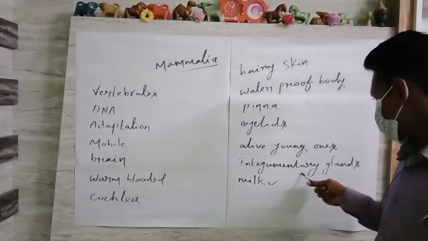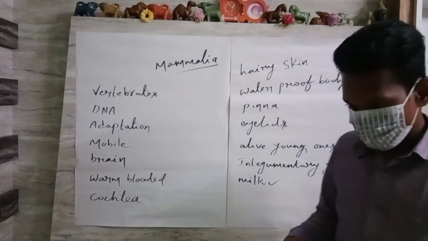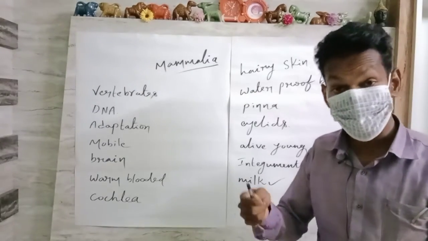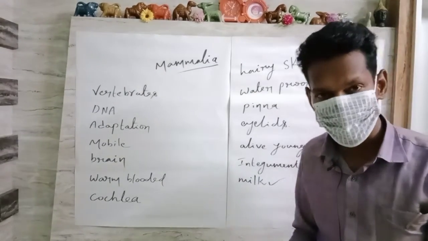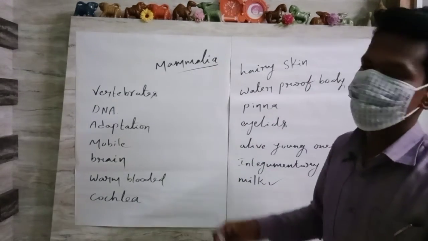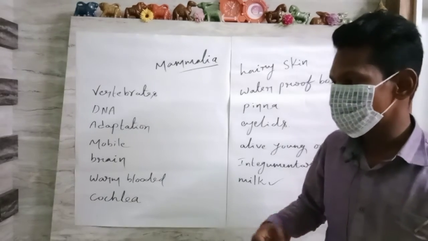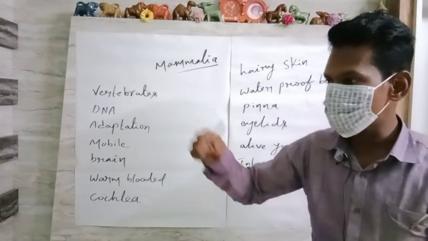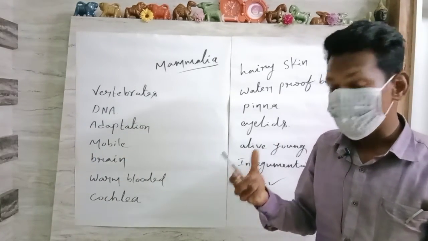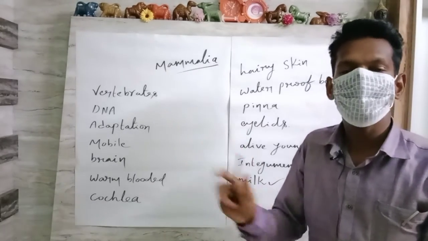And next one, integumentary glands. Integumentary glands means sweat glands, sebaceous glands, ceruminous glands, scent glands, pheromone glands. Such different glands are located in the bodies of different mammals. These are responsible for communication with other organisms of the same species and also for breeding purposes, to attract the female organisms of the particular species.